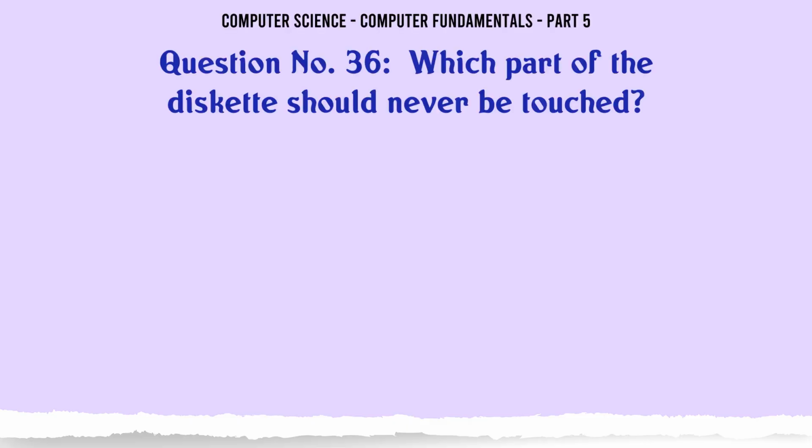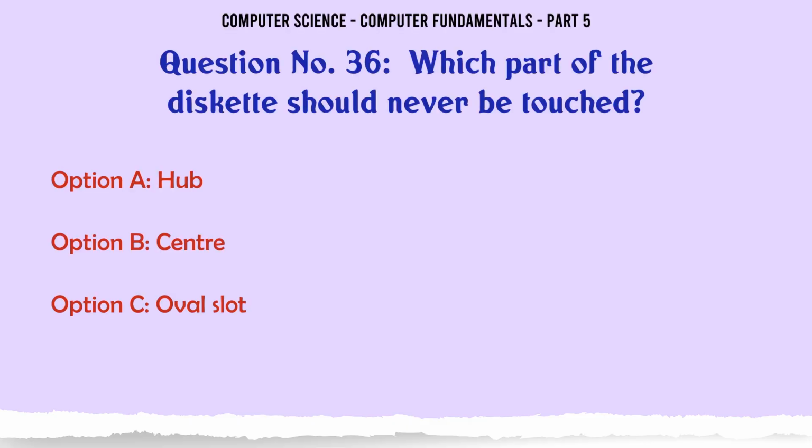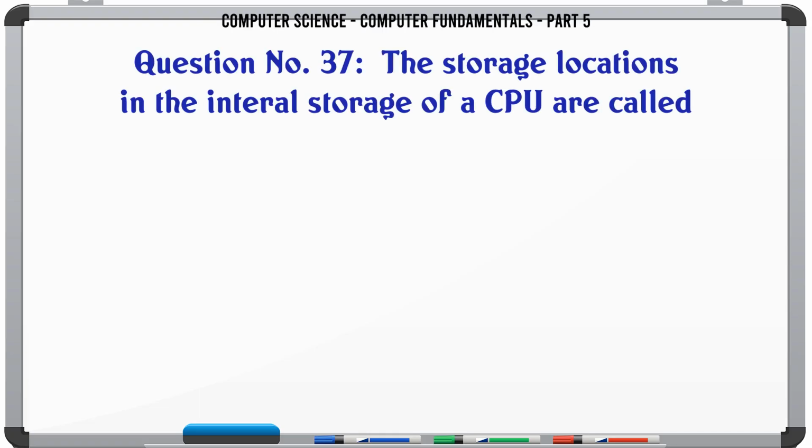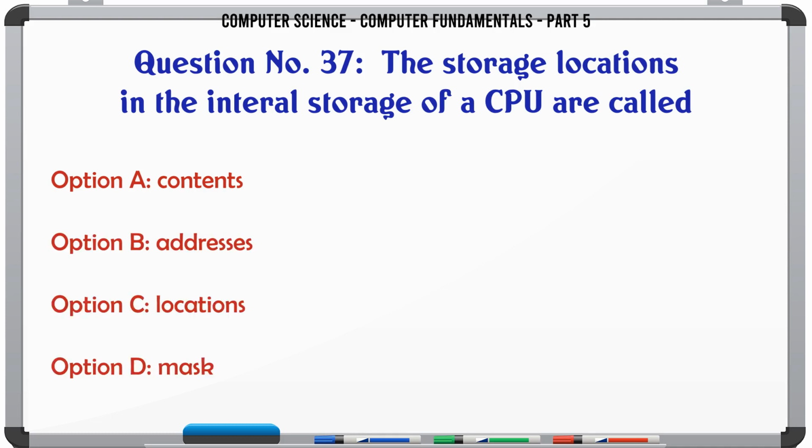Which part of the diskette should never be touched? A. Hub, B. Center, C. Oval slot, D. Corner. The correct answer is oval slot. The storage locations in the internal storage of a CPU are called A. Contents, B. Addresses, C. Locations, D. Mask.